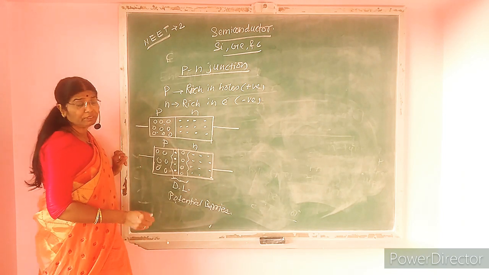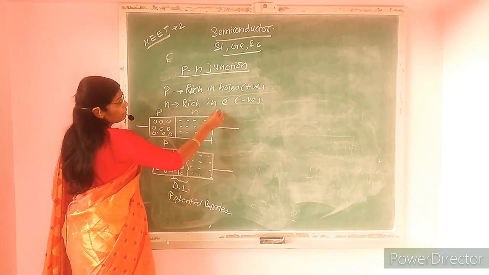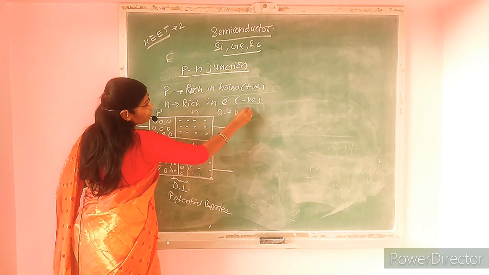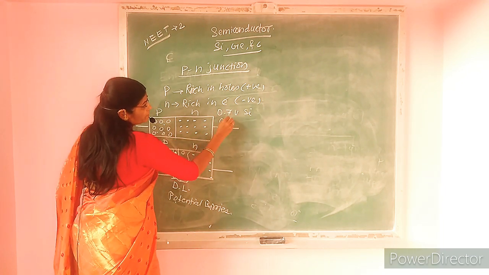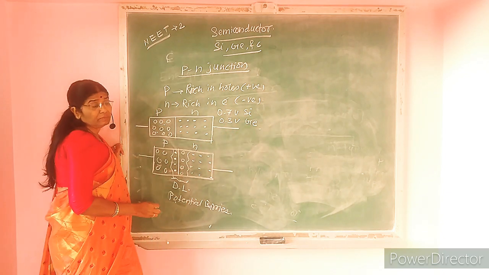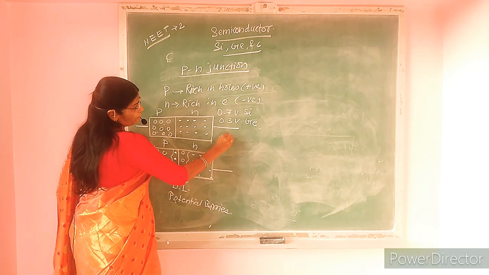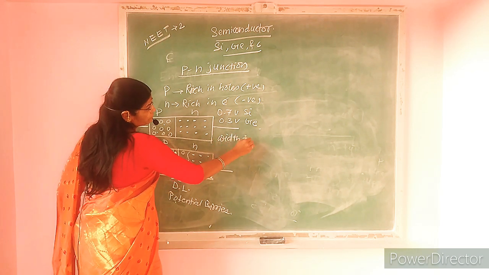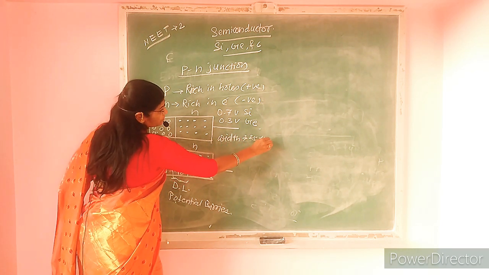Barrier potential is about 0.7 volt for silicon and 0.3 volt for germanium. And the width of the depletion layer is about 25 micrometer.